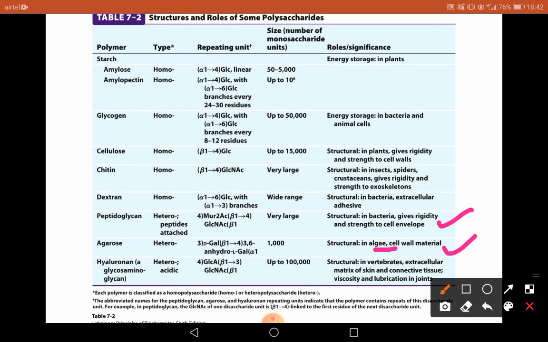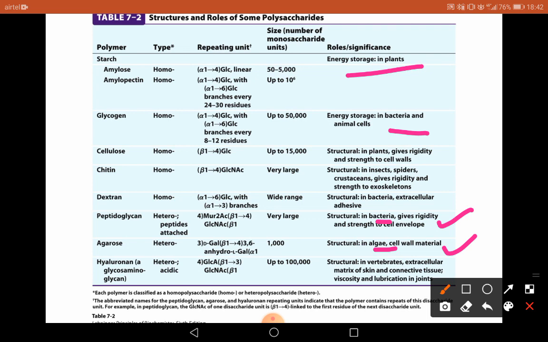So this is the cell wall material of the algae, this is the cell wall material of the bacteria, and chitin is in insects, arthropods, crustaceans. Chitin is a homopolysaccharide which is present in the structural material of the crustaceans and insects and exoskeletons. And we have seen glycogen, storage material in bacteria and animal cells, starch, storage material in plants, hyaluronic acid, which is a structural material in vertebrates, and it is in the matrix of the skin or connective tissue.